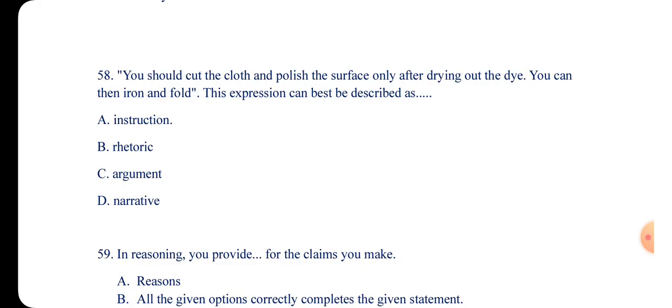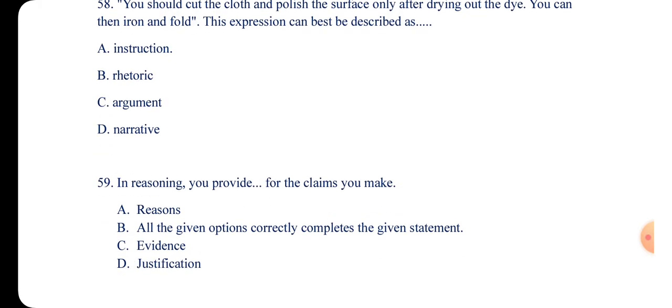So the answer is what? It's an instruction. The person is giving an instruction that you should cut the cloth and then polish the surface. After drying out the dye, you can then iron it. So it is an instruction the person is giving. Do you get it? If you get a similar statement, you should be able to identify it.